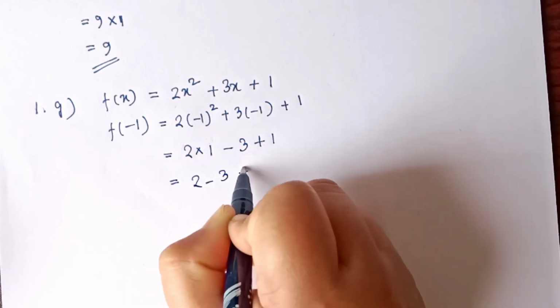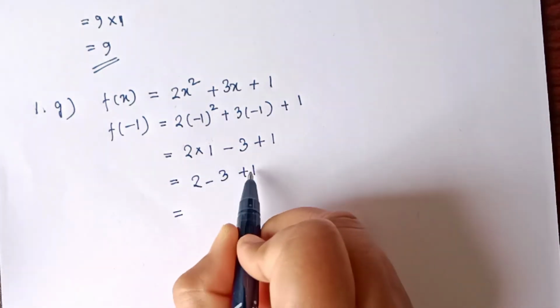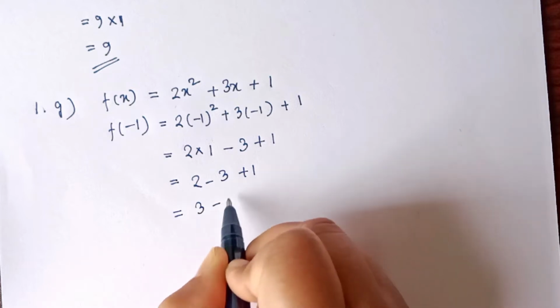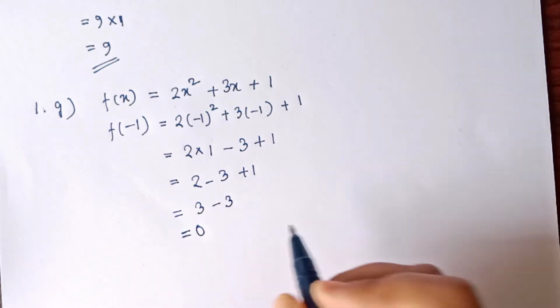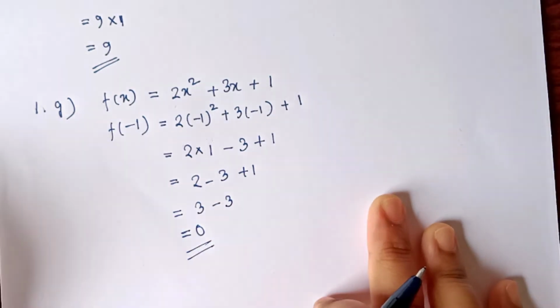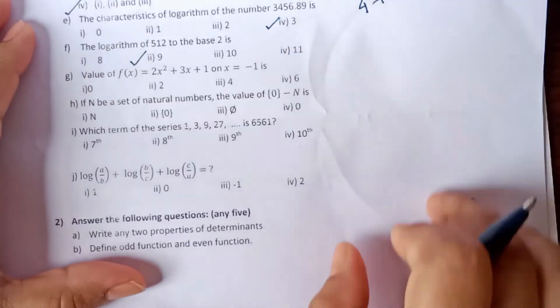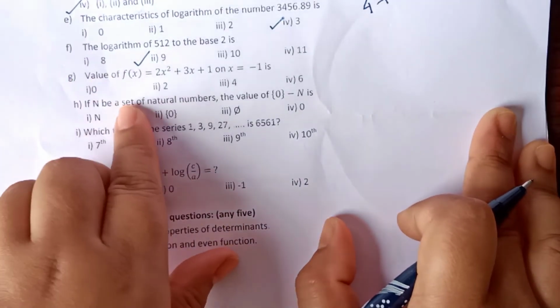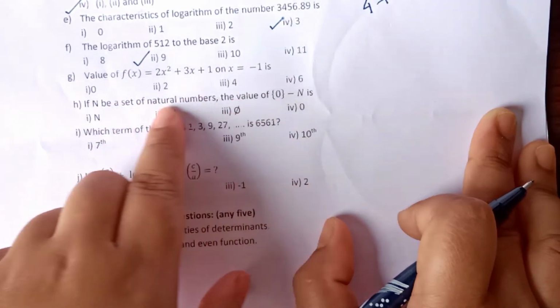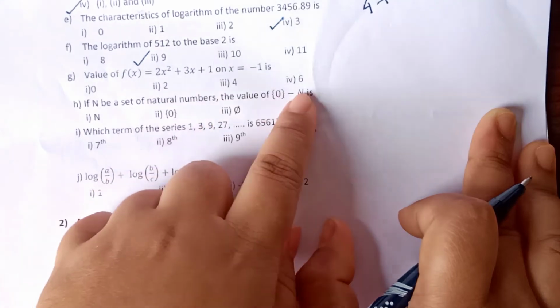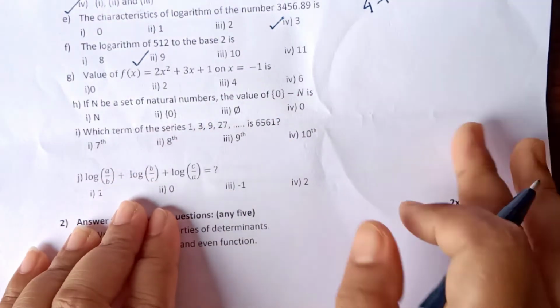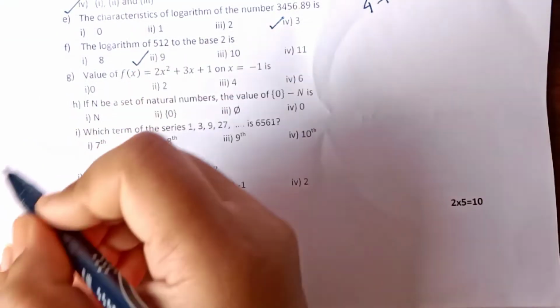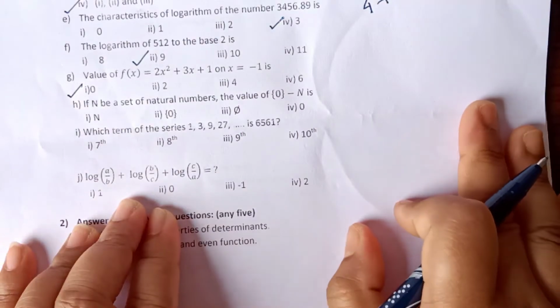2 minus 3 plus 1. 2 plus 1 is equal to 3, and 3 minus 3 is equal to 0. So the correct answer will be 0. Now see here, the options given are 0, 2, 4, 6. So we have solved that the correct answer of this question is equal to 0.